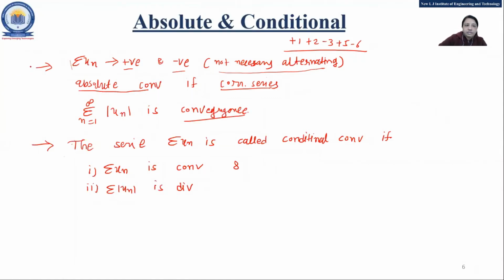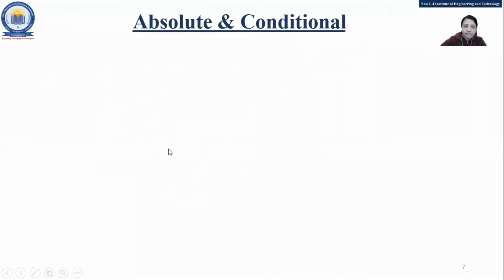So it has two conditions. For absolute convergence, you need to check only whether mod un is convergent or not. For conditional convergence, you need to check two conditions: summation un is convergent and summation mod un is divergent. Clear? That is the difference between absolute convergence and conditional convergence. We'll take an example so that it will be clear.